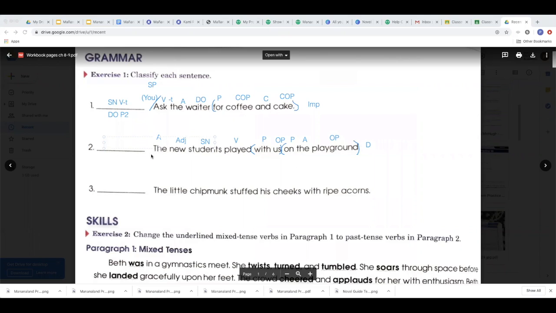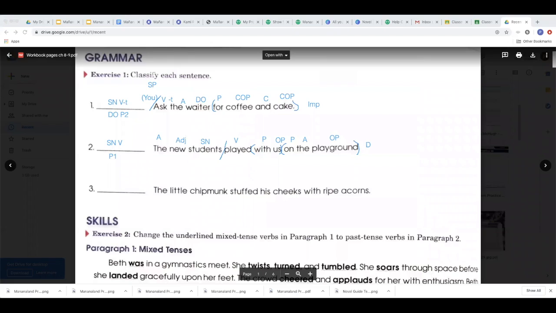We don't have a direct object, so we don't have a verb transitive. So this is just regular subject, noun, verb. Pattern 1. Divide the complete subject, the new students, from the predicate, which is the rest of the sentence.